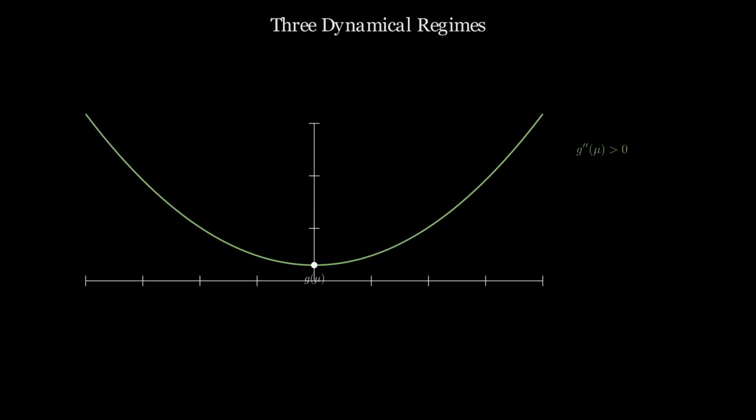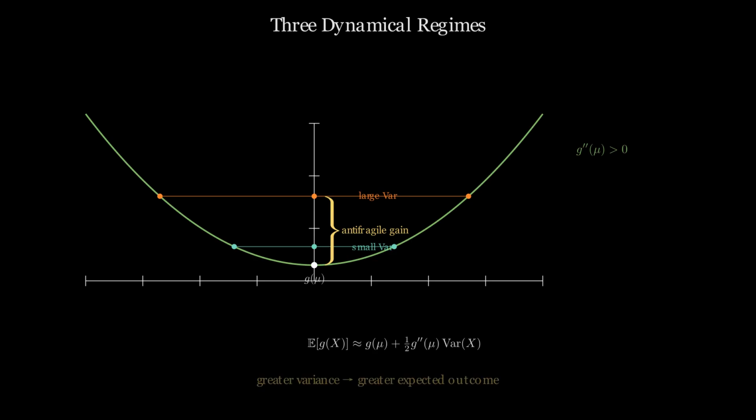Three dynamical regimes exist depending on the curvature of the response. A concave response loses more from a downward shock than it gains from an upward shock. A linear response gains and loses equally. Variance has no effect. A convex response gains more from upward shocks than it loses from downward shocks. Only the third regime is antifragile, and only under specific conditions.